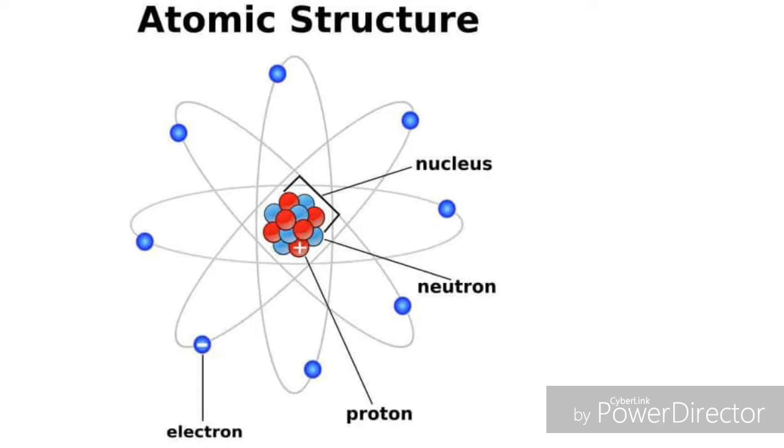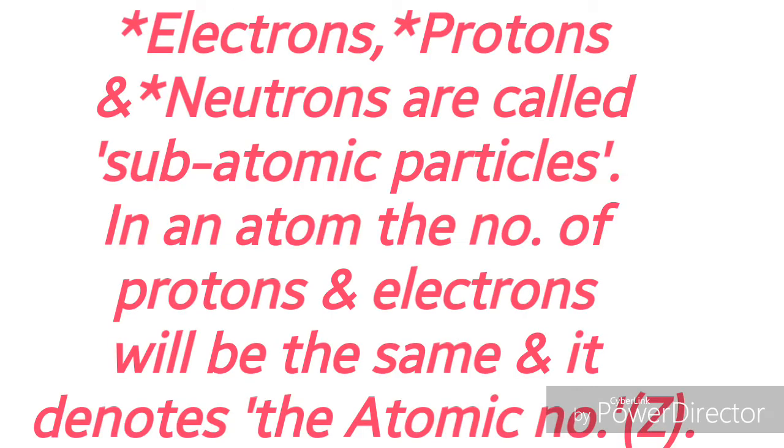Students, here you can see the atomic structure. In the nucleus, you can see protons and neutrons, and surrounding the nucleus in different orbits, the electrons continuously revolve around the nucleus. This happens due to electrostatic force. The positively charged protons will try to pull the electrons, and the negatively charged electrons will try to pull the positively charged protons. Because of this electrostatic force, the electrons continuously revolve around the nucleus.